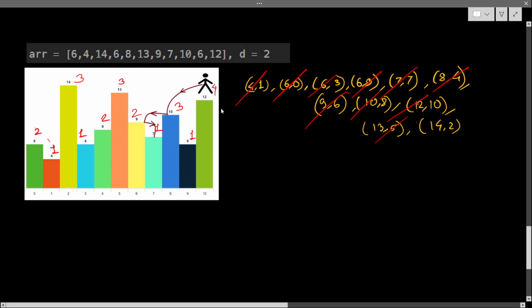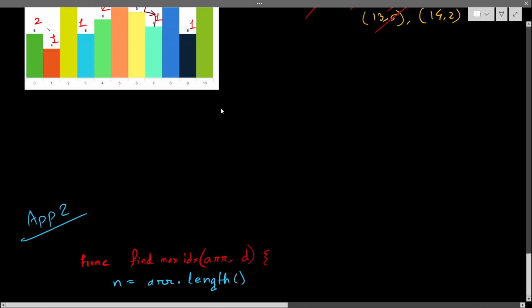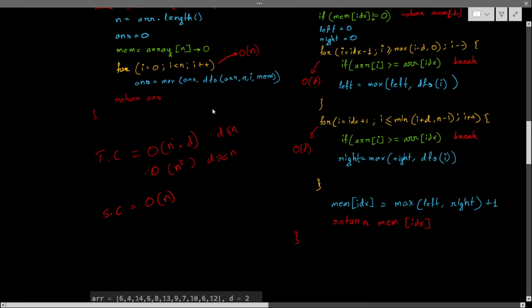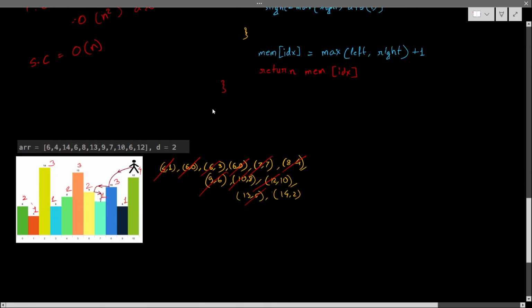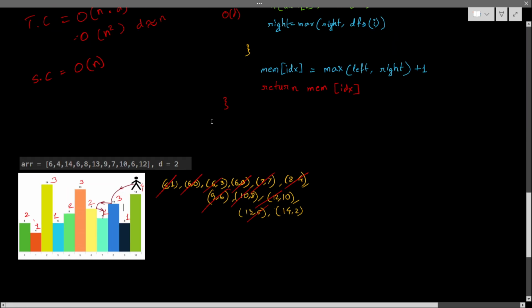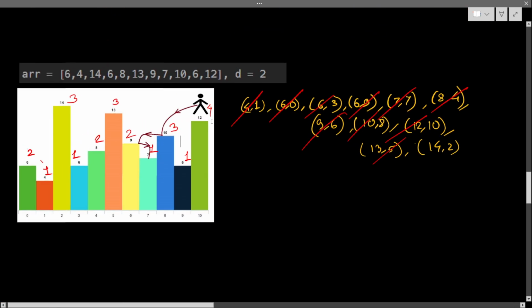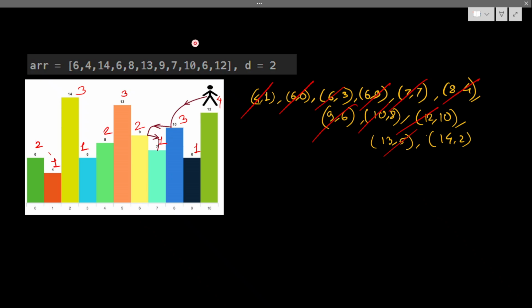Now how to map this with the DFS. The DFS, as I told you earlier, when we are doing the DFS, what we are actually doing is coming to an index and going back to all possible places, all possible cases.